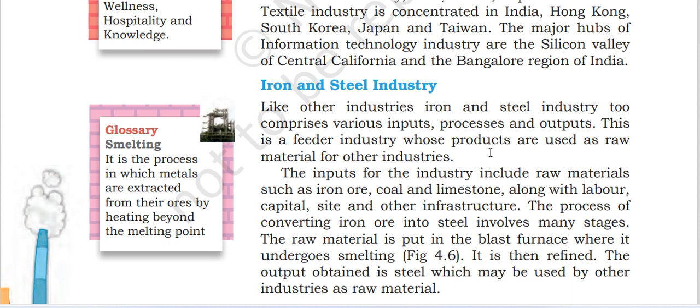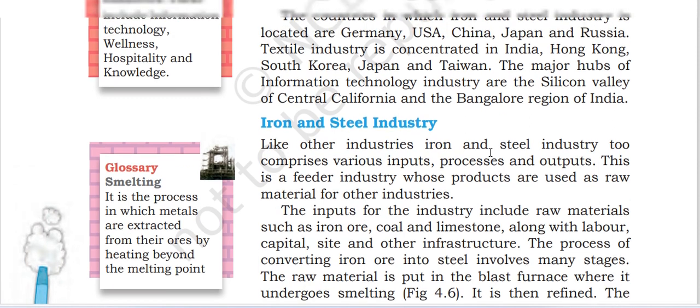The raw material is put into the blast furnace where it undergoes melting. It is then refined. The output obtained is steel, which may be used by other industries as raw material. Smelting is the process in which metals are extracted from the ores by heating beyond the melting point.